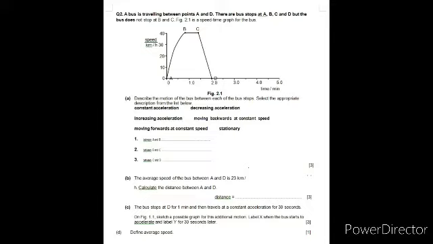The next D part is define average speed. Average speed is the total distance traveled by an object in the time taken, that is, the total time taken to cover that distance. So I have to check the way you are writing it, but yeah, this is the definition actually.